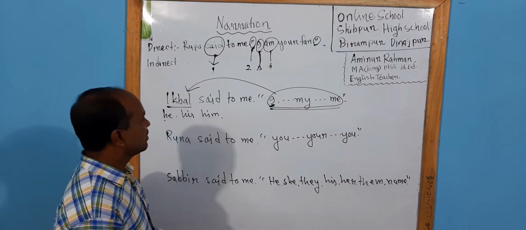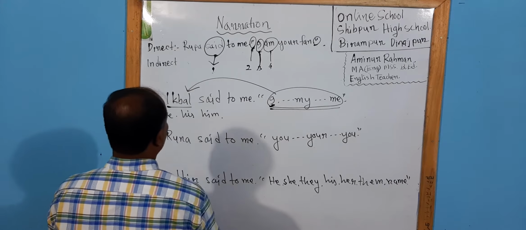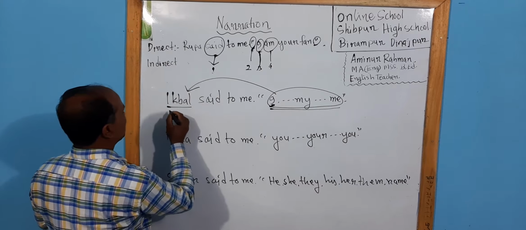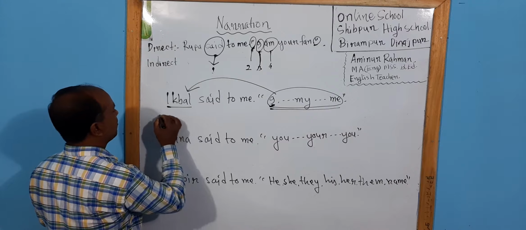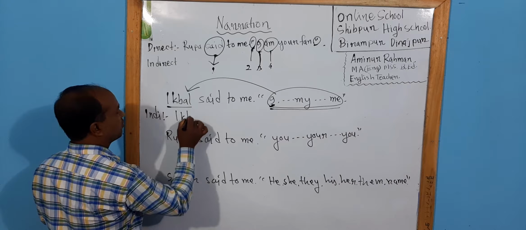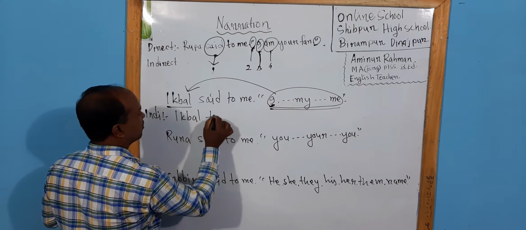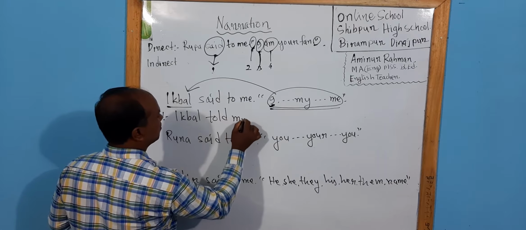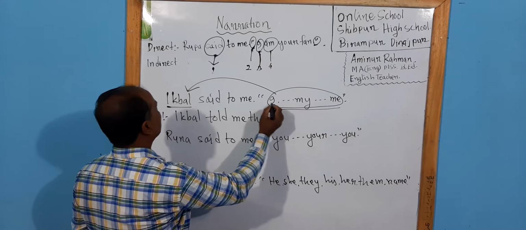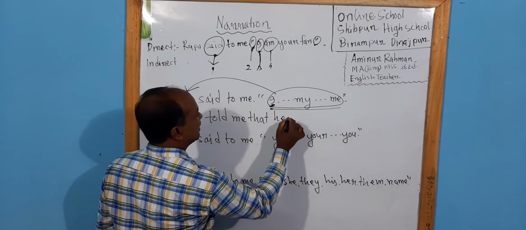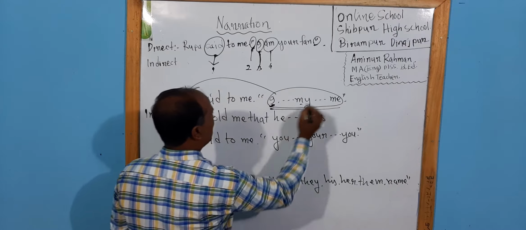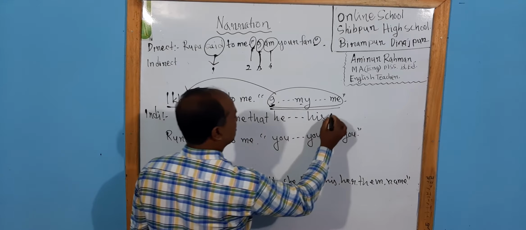Now I'm going to set an example for better understanding. Please look at this. If we write the sentence this way and want to make it indirect: Iqbal told me that, in the place of I, there will be he. In the place of my, there will be his. In the place of me, there will be him.